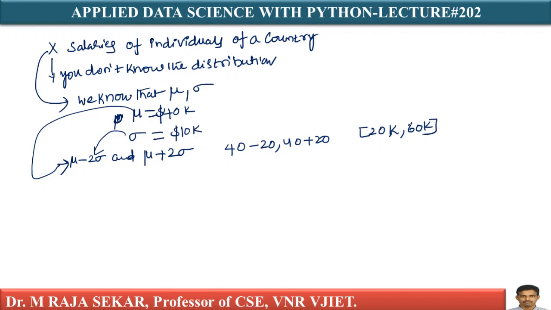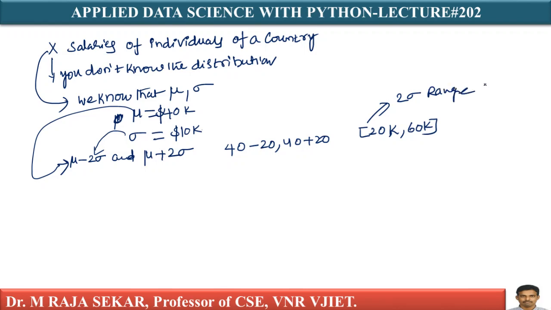A lot of economists would want to answer this question as a part of data science. Similarly, another question is what percent of individuals have salary in the range of $20,000 to $60,000. This is the 2 sigma range. This range is known as the 2 sigma range, isn't it?